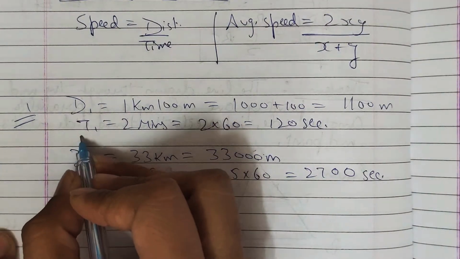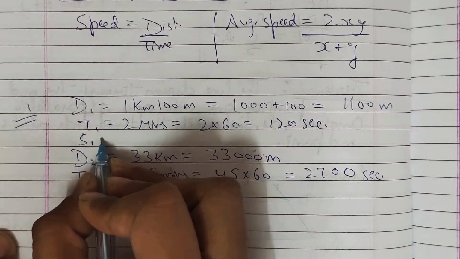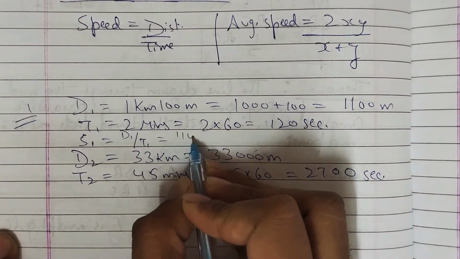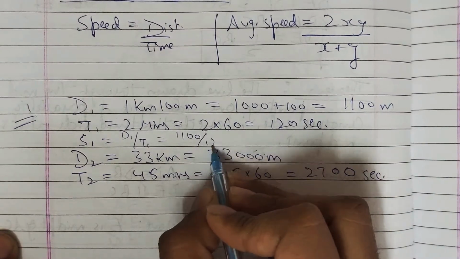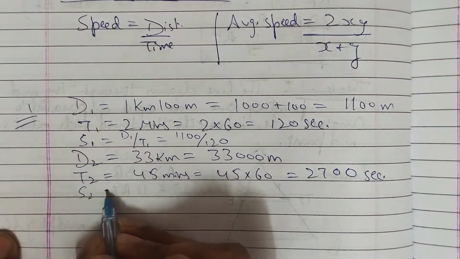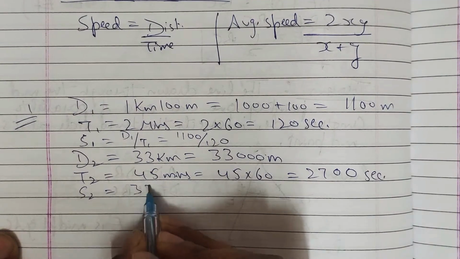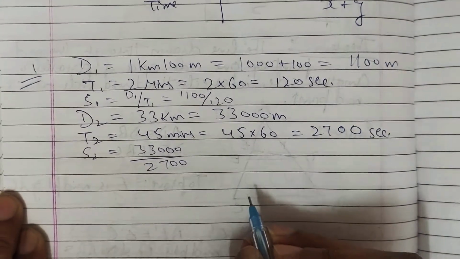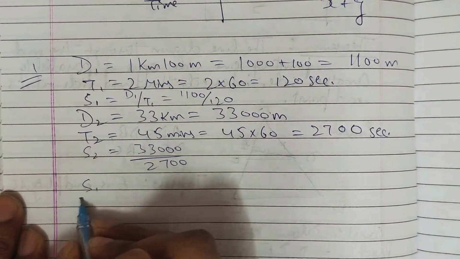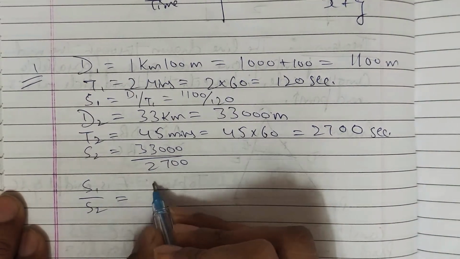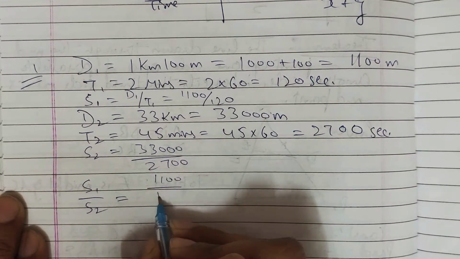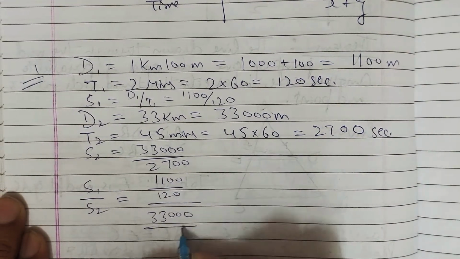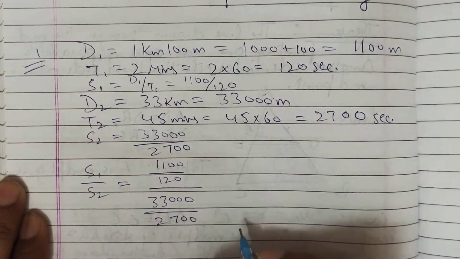So speed 1 is equal to distance 1 upon time 1, which is 1100 upon 120. Speed 2 will be 33,000 divided by 2700. So the ratio of their speeds, S1 upon S2, is equal to 1100 upon 120 divided by 33,000 upon 2700, right?